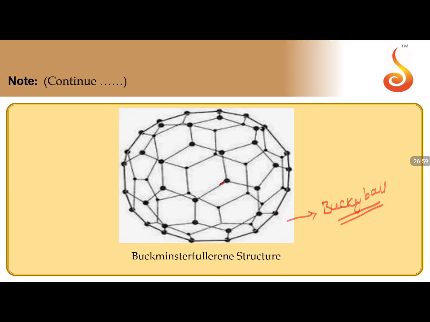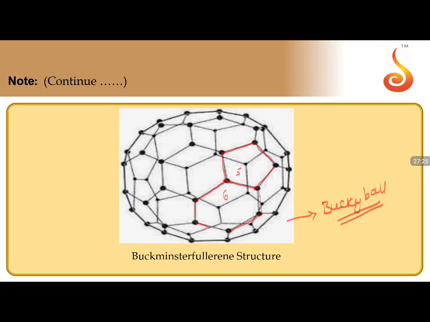You can see this is a 6-member ring, 1, 2, 3, 4, 5, 6, and it is in contact with a 5-member ring, 2, 3, 4, 5. So this is a 5-membered ring, and this is a 6-membered ring. A 6-membered and 5-membered fusion will be observed in this one, which appears similar to a football. So this is also called buckyballs.